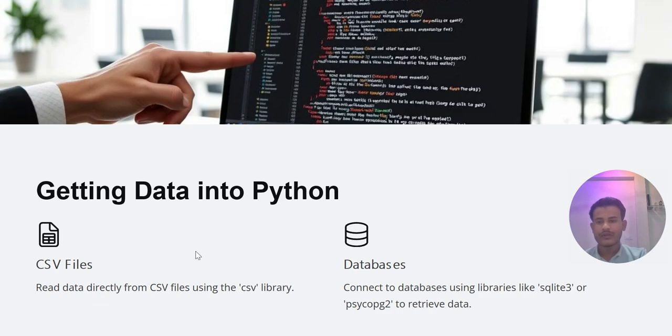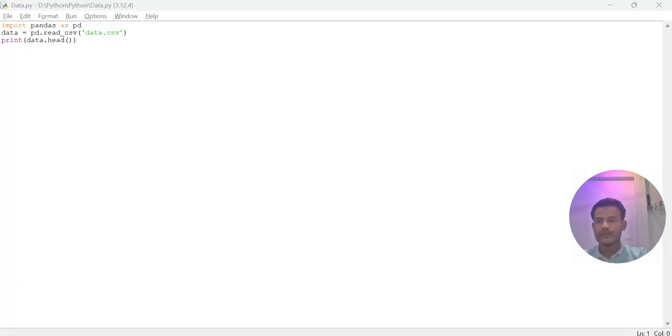Let's understand practically how a CSV file is used for reading data. You can see here that I import the Pandas library, and we call the read_csv method and pass the string argument data.csv, which is a text file that I already saved in my system, and I print that CSV file by using the head method and calling the data by its object.